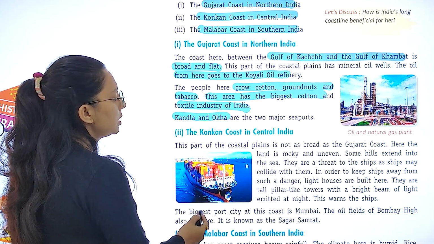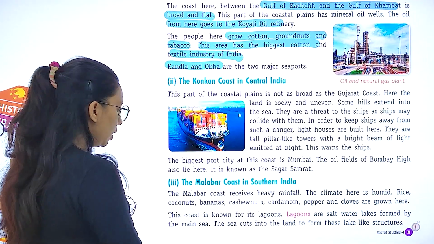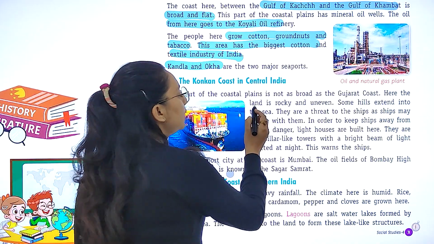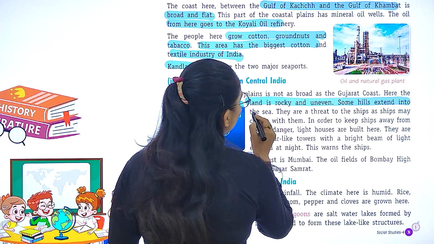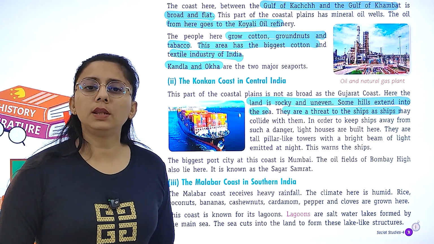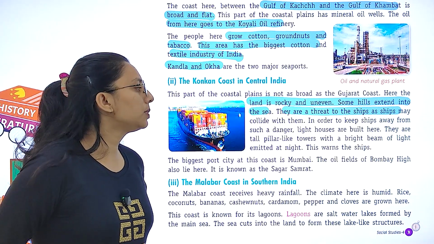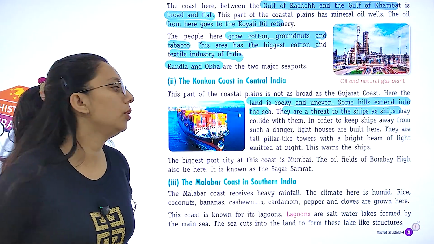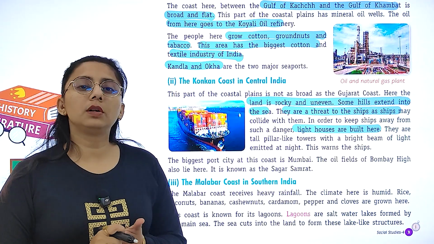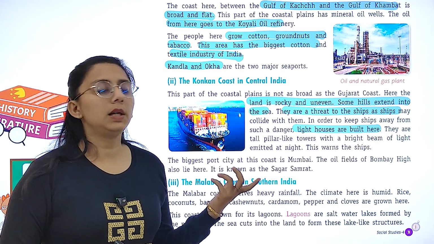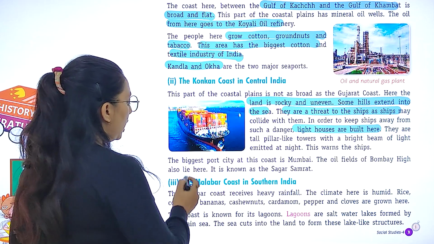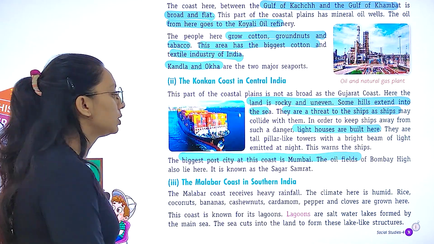Then we have Konkan coast in Central India. It is not as broad as Gujarat coast and land is rocky and uneven here. Some hills extend into the sea. They are a threat to the ships as ships may collide with them. Right? In order to keep ships away from such danger, what you have to do? You have to build lighthouses over there. And we have seen they are tall pillar-like structure towers with the bright beam of light. Right? And the biggest port city at this coast is Mumbai.